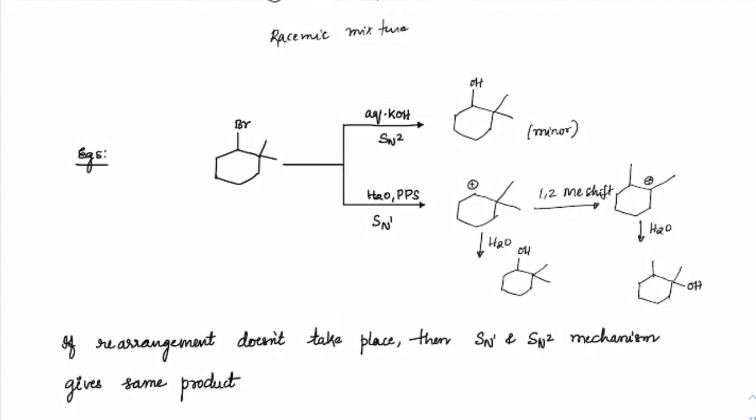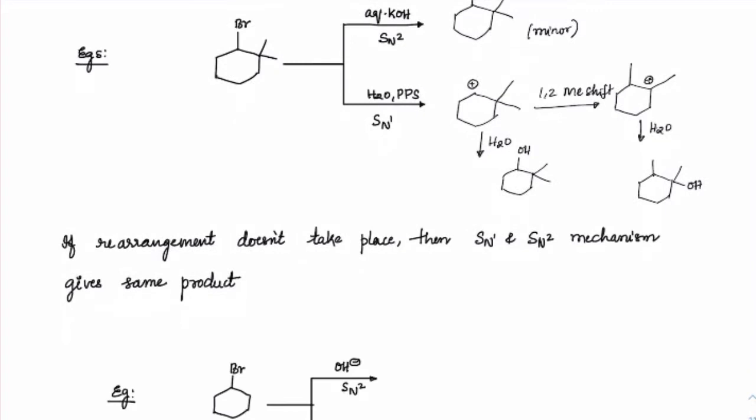Now these two products are just structural. I am not discussing stereo yet. We'll go question by question. First we'll identify how to get the structural kind, and then we'll go to the stereo kind. Out of this, the major product is this, and the minor product would be this one. So in regular carbocations, you should always rearrange to get to the more stable carbocation, and then the nucleophile which attacks will lead to the major product.